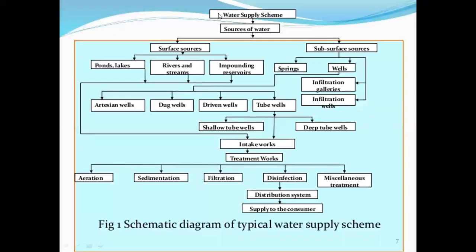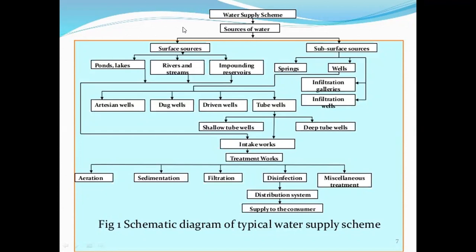This flow diagram shows how water can be supplied from the source to any city or town. The first part of the water supply scheme is the source of water. From the source, water is supplied to the treatment works, and from the treatment works, water is distributed to the consumer. Now we can see all parts of the water supply scheme one by one.